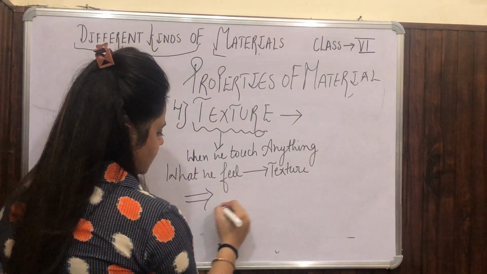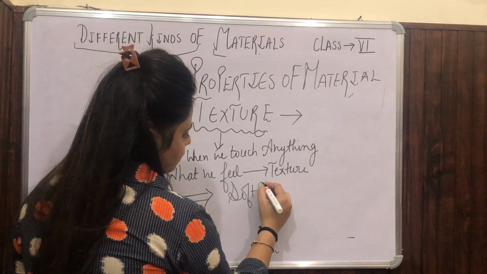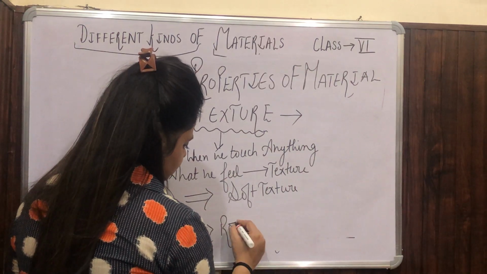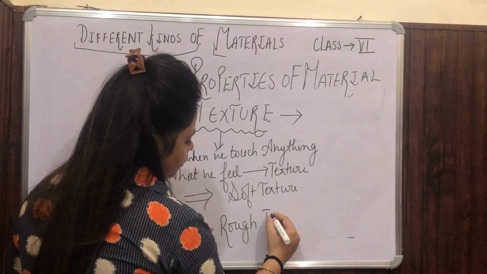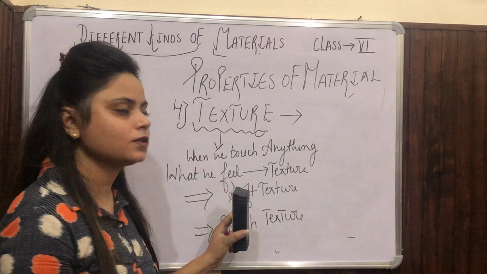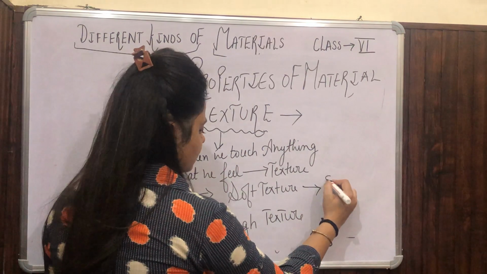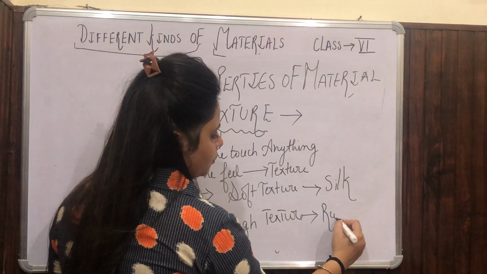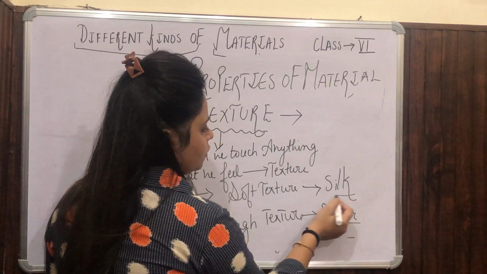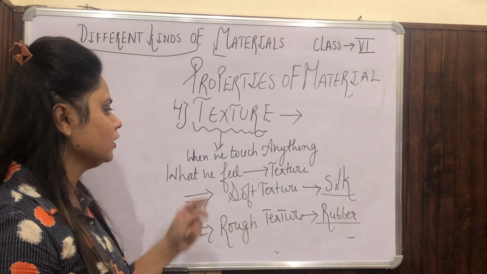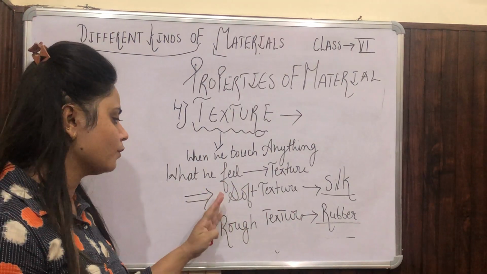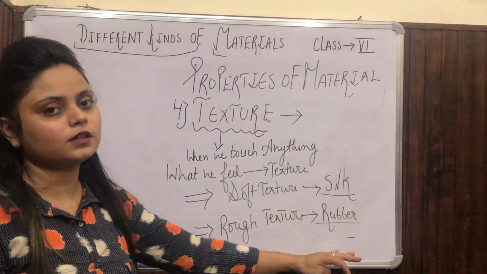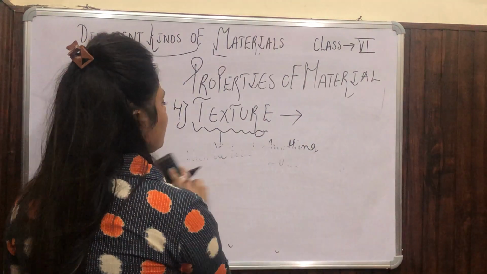As you are able to see, some things have a soft texture and some have a rough texture. So how can you say it for objects? You can mention soft texture like silk. And for an example of a rough surface, it is rubber. So there are two examples: soft texture and rough texture. Texture is also defined into two categories, soft texture and rough texture. When we talk about soft texture, it is silk, and when we talk about rough texture, it is rubber. Now we will talk about transparent material.